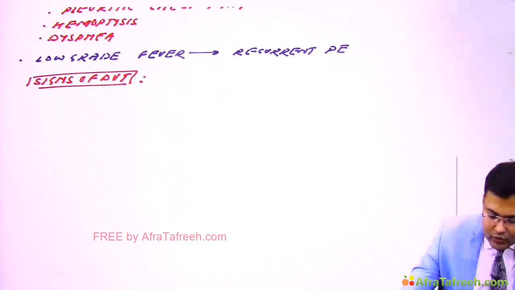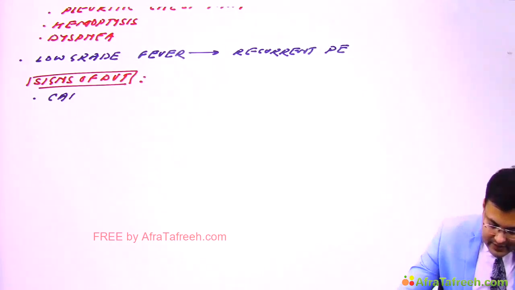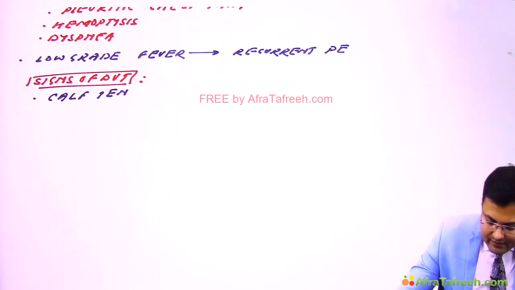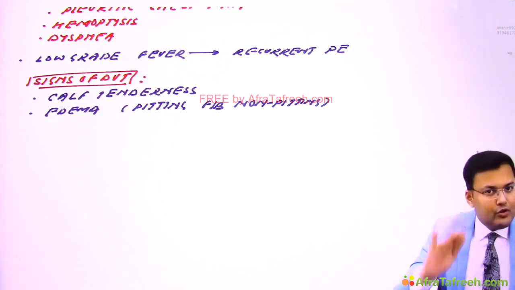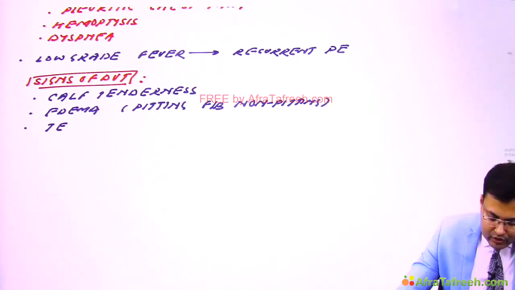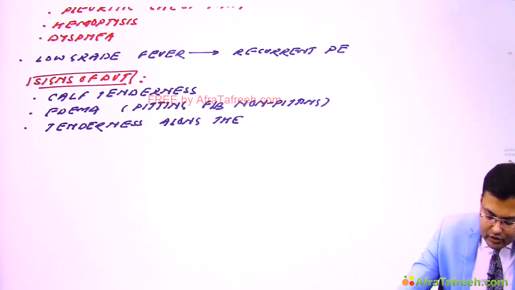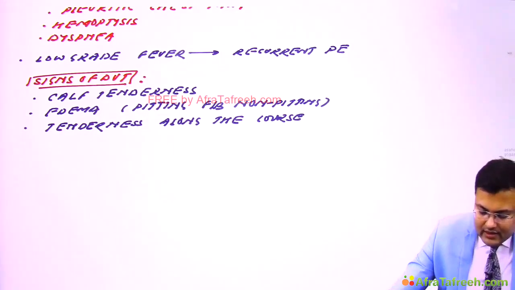We discussed the most common sign: calf tenderness. So these patients have calf tenderness. There is edema, and initially this edema is pitting, followed by non-pitting. And if we palpate the vein, there is tenderness along the course of the deep vein. Clear? So these are the signs of DVT.